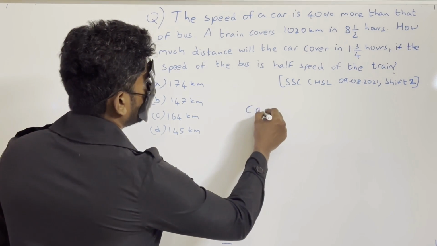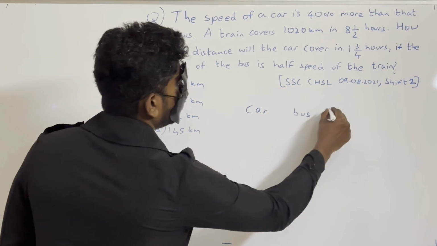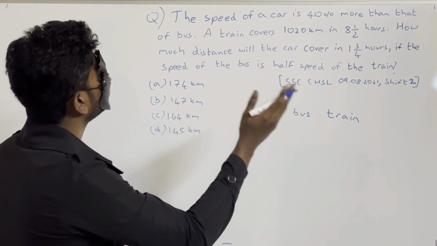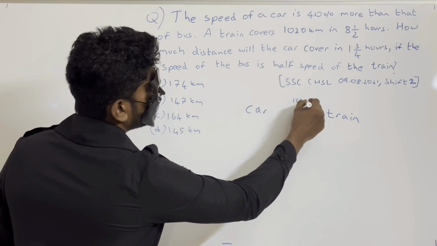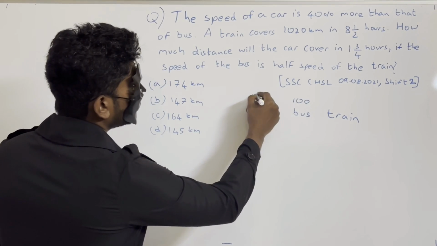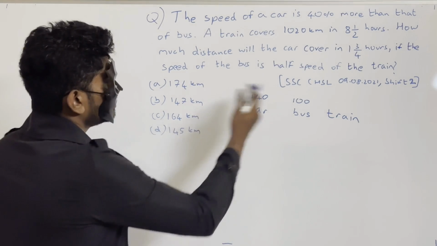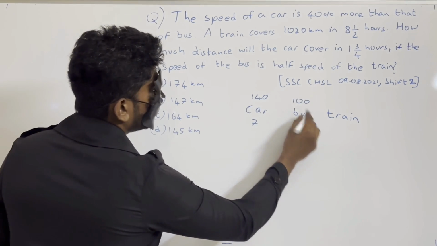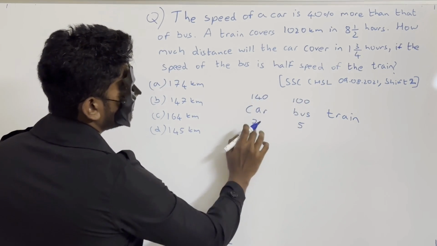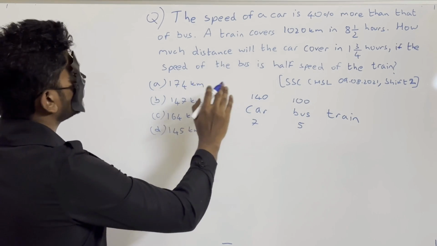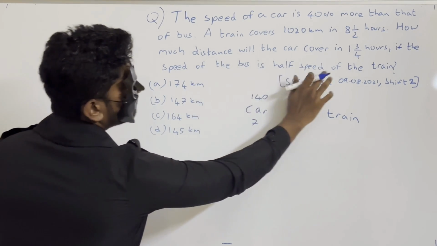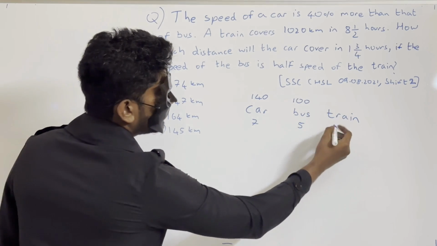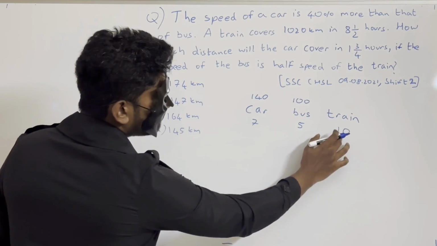So let us consider car, bus and train here. It's given that speed of car is 40% more than that of bus. So suppose I take speed of bus as 100, then 40% more means car speed will be 140, right? So take the ratio. 140 is to 100 is nothing but equal to 7:5 ratio. Now it is also given that the speed of the bus is half the speed of the train. So train ratio will be 10, because half of 10 is 5.